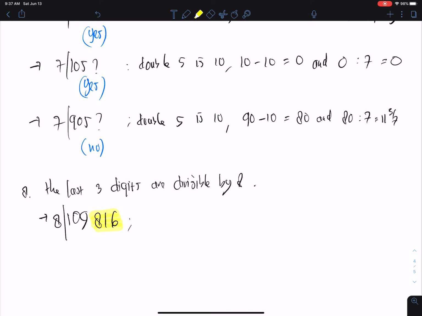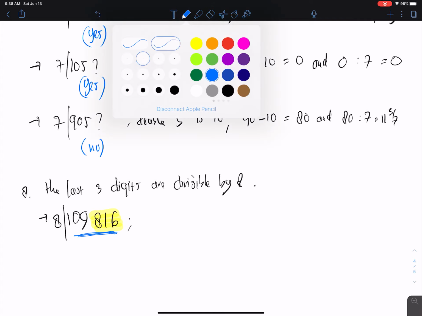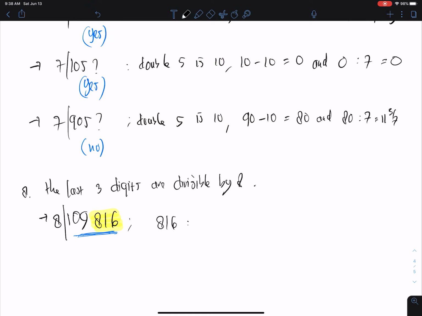If it is, then the number 109816 is exactly divisible by 8. Okay, so 816 divided by 8, we get what's the number? 40. No, not 40. We get 102. So since 102 is a whole number, then 109816, yes, it is divisible by 8.